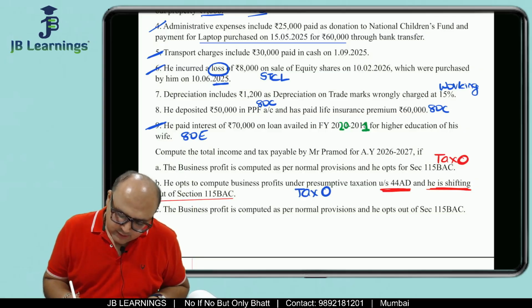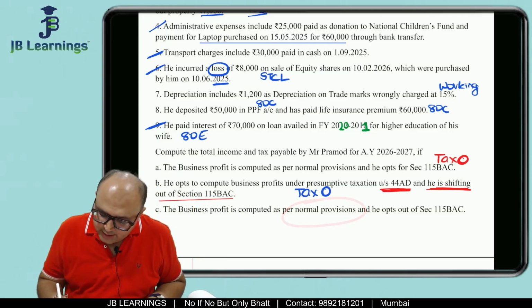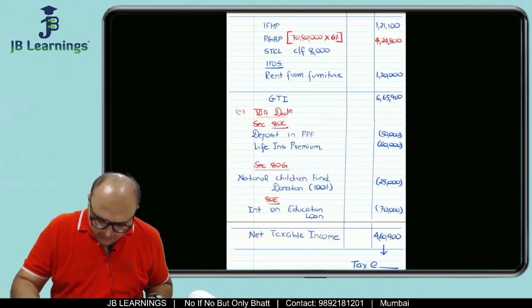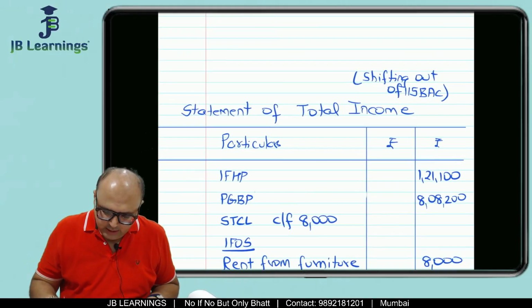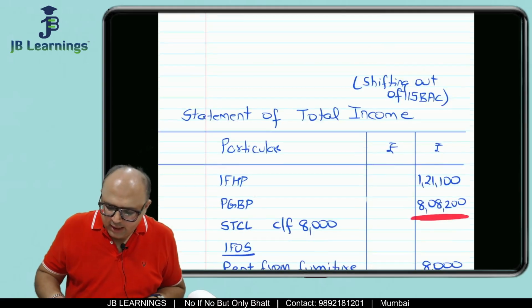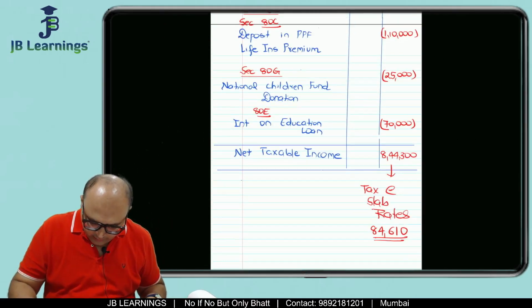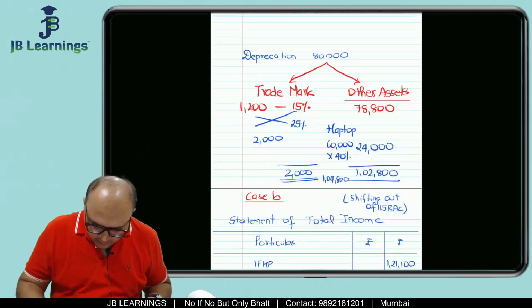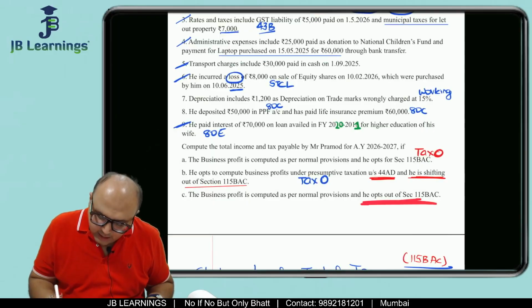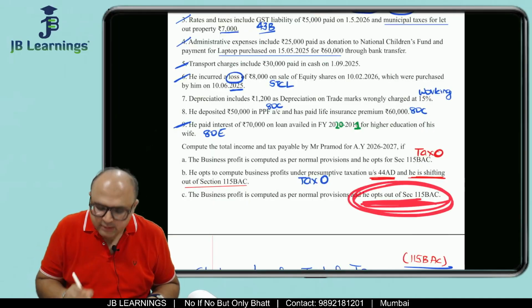Alright, the business profit is computed as per the normal provisions and he opted out of 115BAC.